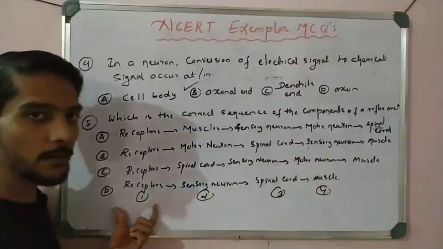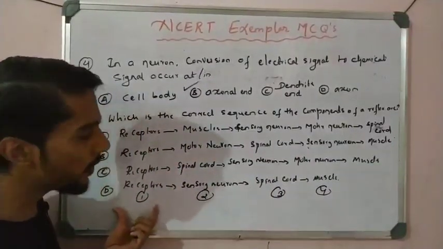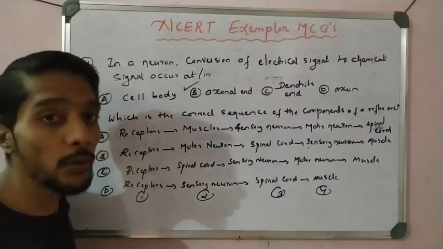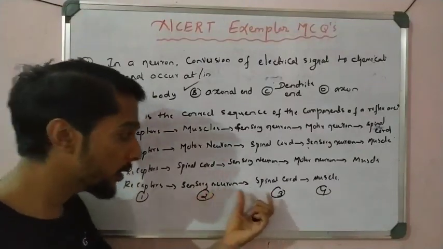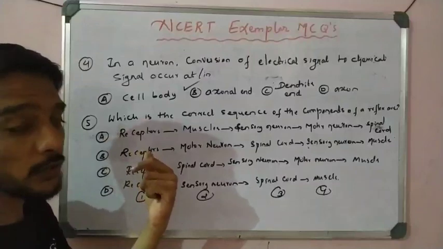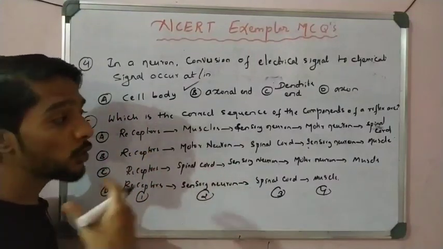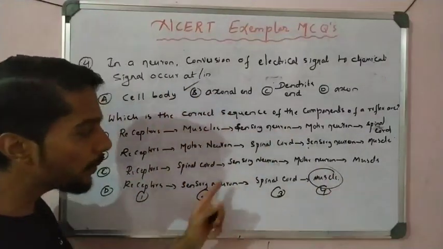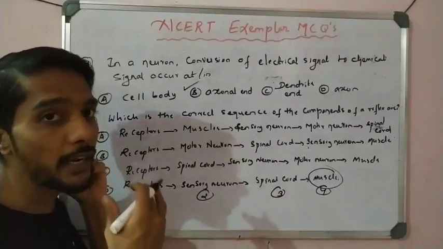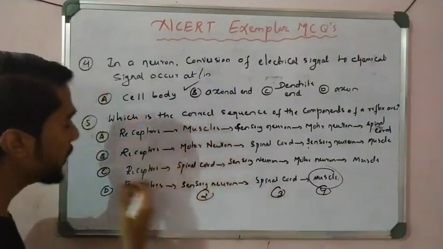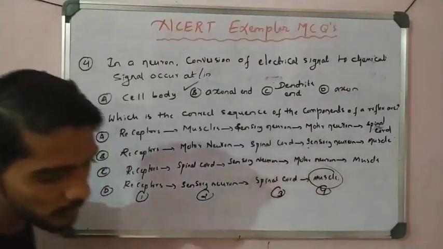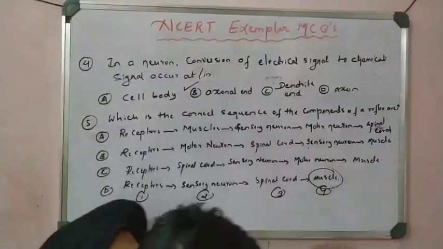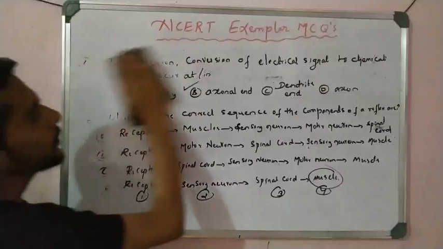First there are receptors, for example gustatory or olfactory receptors. After the receptor, the sensation goes to the sensory neuron, in second position, and third is spinal cord, and fourth is muscles, which give us the information, and then we show an action. It is a reflex action: when the spinal cord sends the information back, we remove our hand. That is called reflex action, right? So option D is correct here. It is simple, students. Please note this down. Now let us take question number 6.